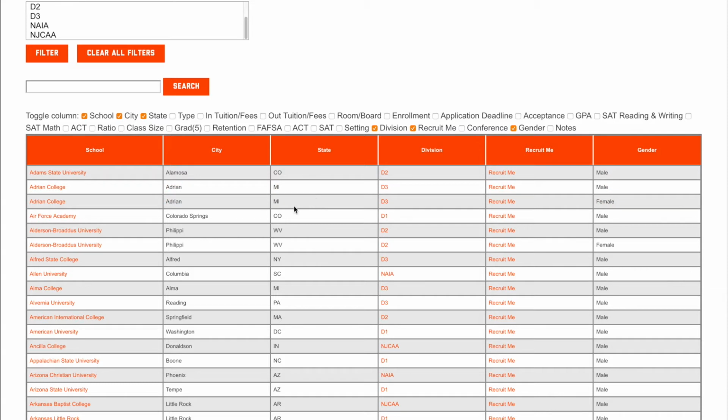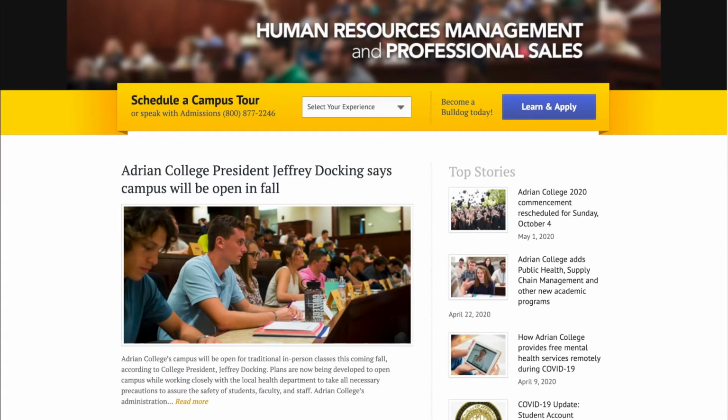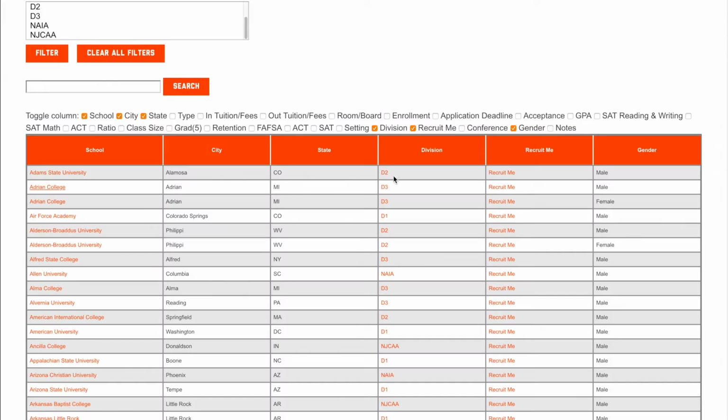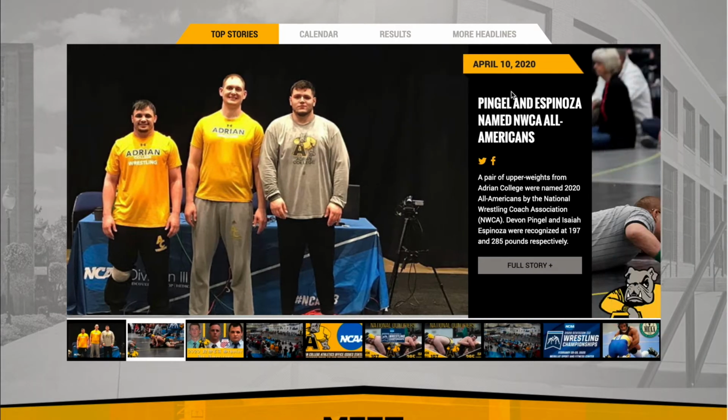And so for each of these, the school, you'll notice it has a link. It's a different color. This is a link to the main school page, right? So if you click that, it'll take you over to view the school educational page, as you can see here. If you go to the division, this D3, click on that, it will take you to the school web page for the wrestling program, right? So we got men's wrestling here.